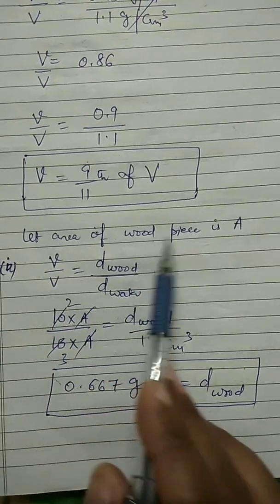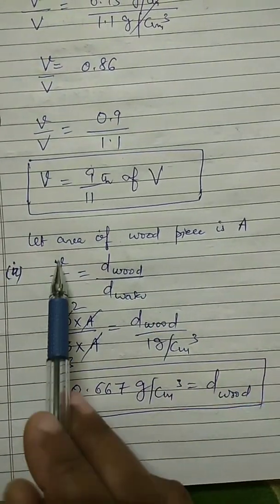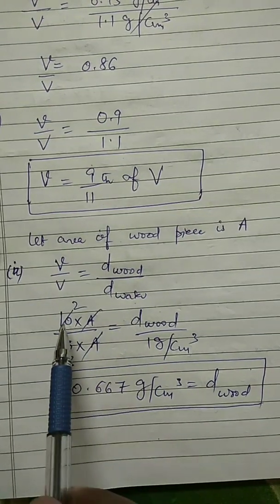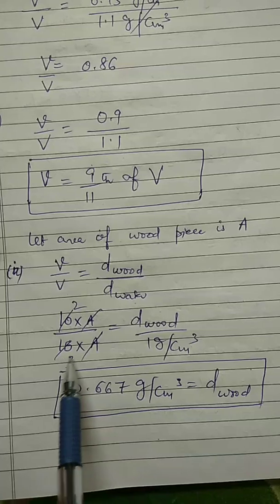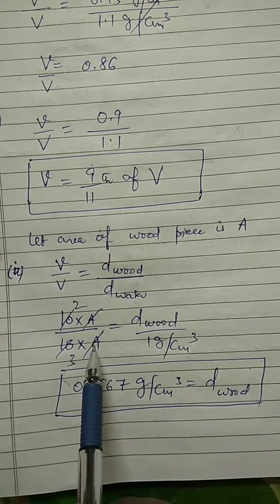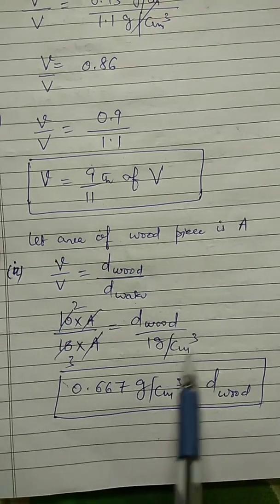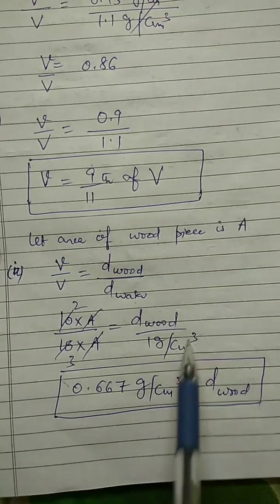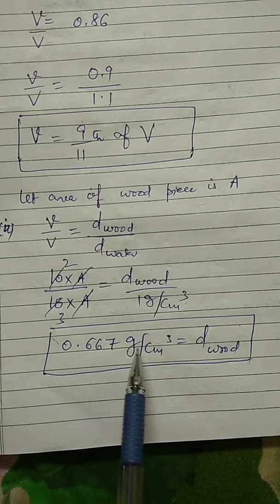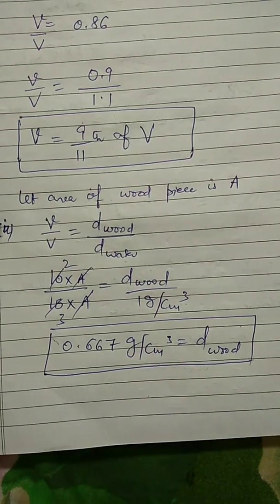Sixth one, let the area of the wood piece be A. Small v upon capital V is equal to density of wood upon density of water. So 10 into A, this is the height which is immersed in water, and 15 into area, equals density of wood upon 1 gram per centimeter cube, that is the density of water in CGS. After solving, you will get density of wood equal to 0.667 gram per centimeter cube.